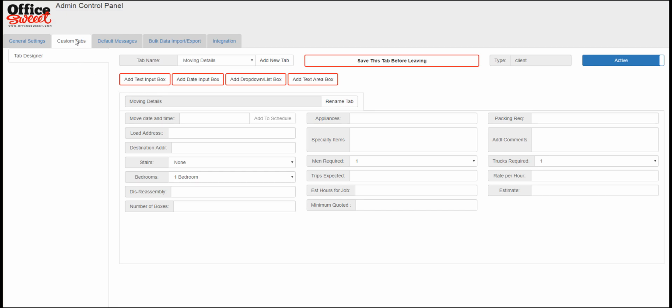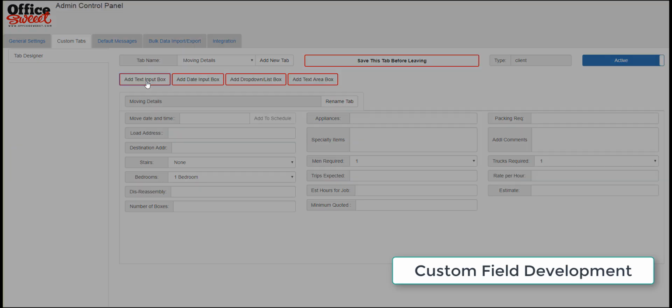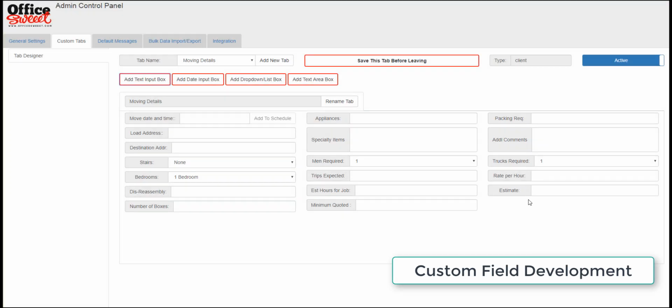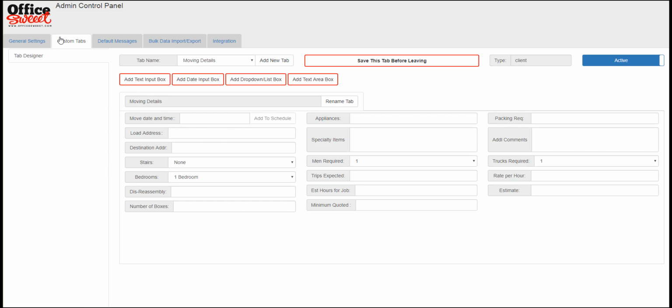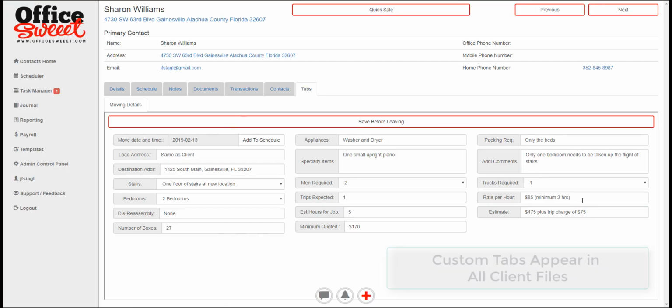So we're over here in the custom tab area, and we see the name of this one, we named it moving details. So we have brought these particular tabs down in the space. How? Well, we just created one like this, and we labeled it, and what it does is show up over here, and then you actually can move them up or down or sideways or whatever. So you can lay this out whatever way you want with these particular tabs, and you name them whatever you want so you can recognize them later. So this is part of the way to create a custom tab. Now we'll go back and show you where that is one more time. So that's over here in the particular client's file.